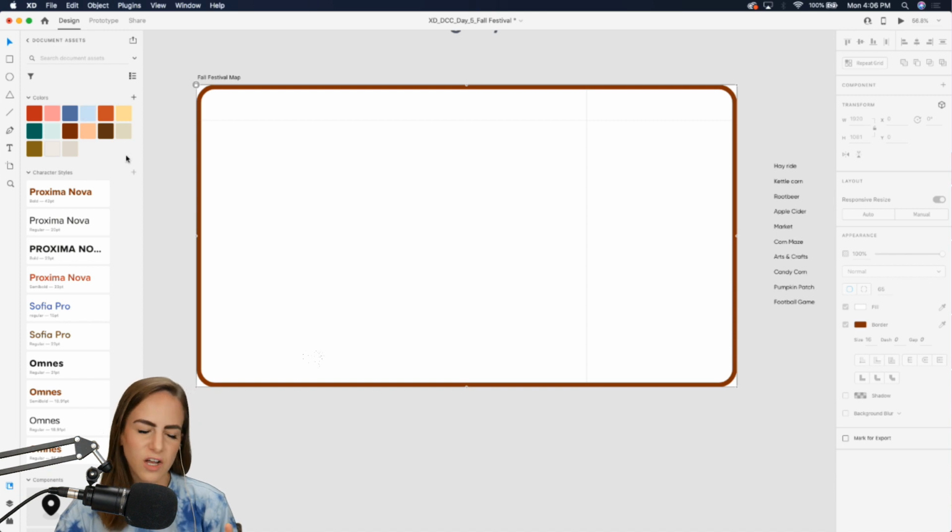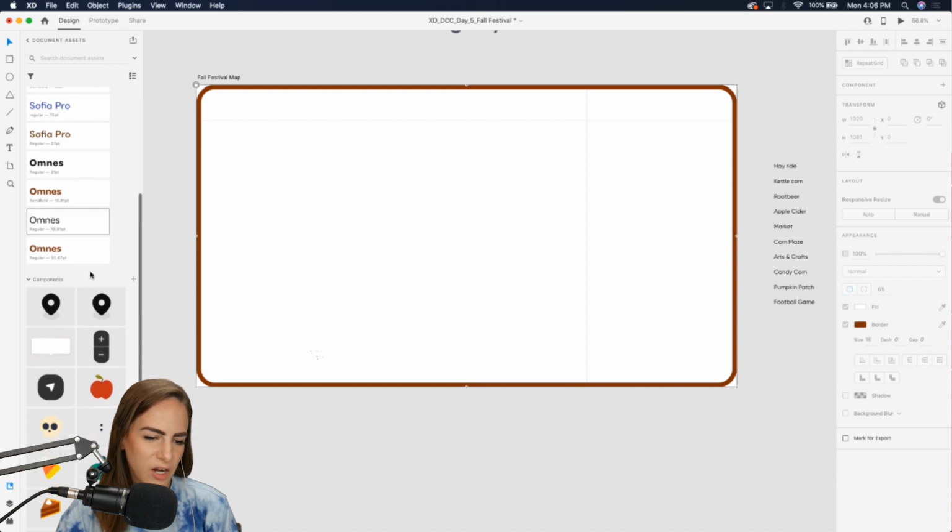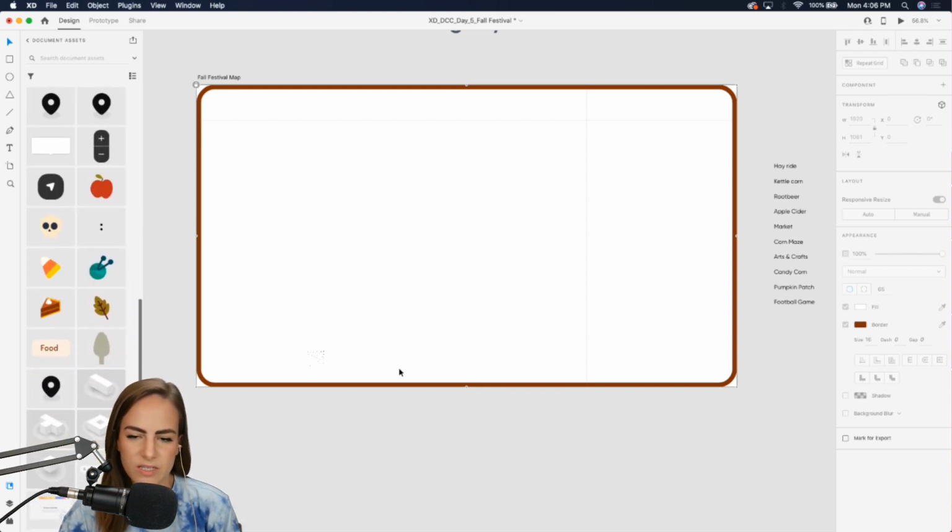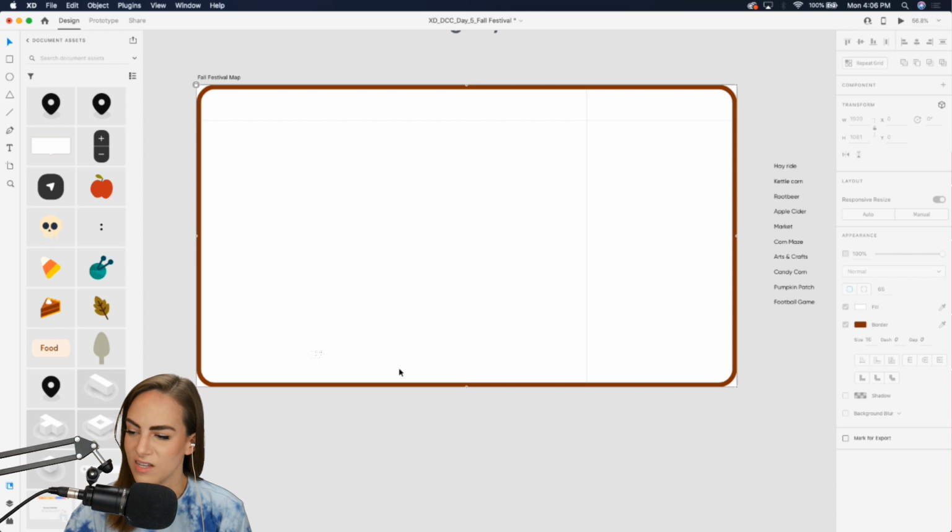I've got a few different colors. I love this color palette I chose today. Some colors, we got some character styles and some components, and I'm ready to design.